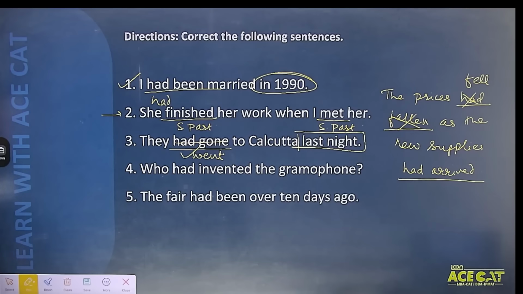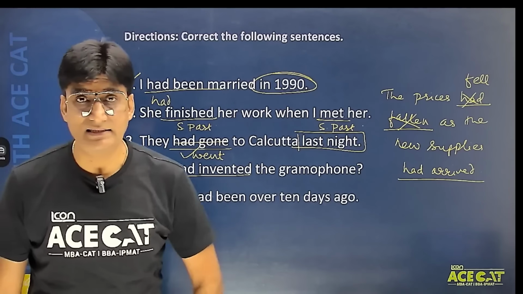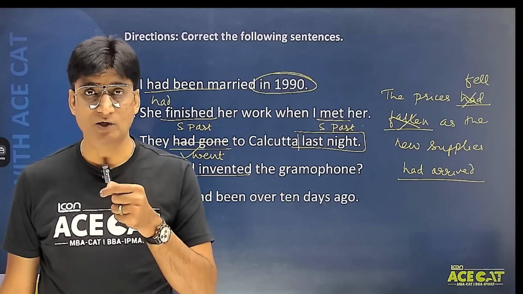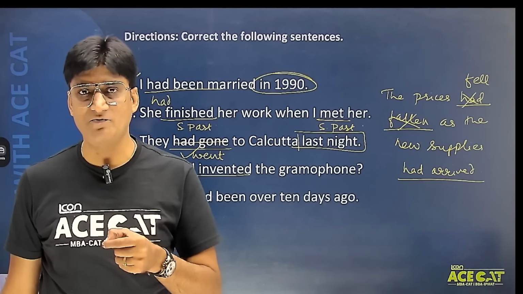Who had invented the gramophone? Now once again I am using past perfect tense here. I will have to first understand whether using past perfect tense here is correct or wrong. So first of all, we need to understand what is the difference between simple past and past perfect.